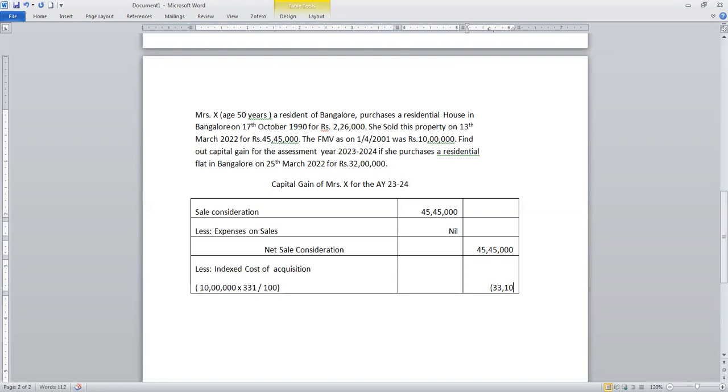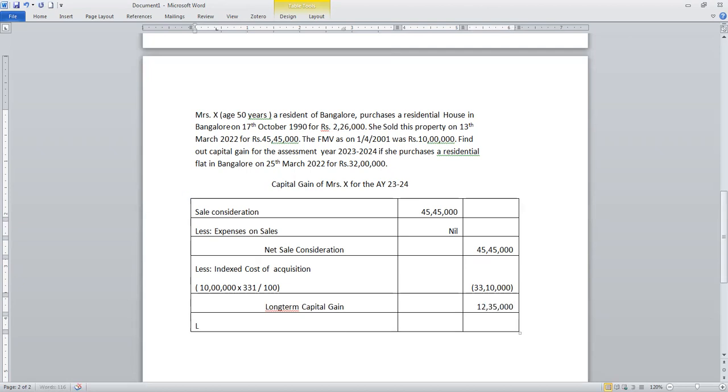Now I'm going to deduct this amount. After deducting, generally you would write taxable capital gain, but we are not going to write this because you are eligible to claim the exemption under section 54 for purchase of a new house. So I am going to write this as long-term capital gain. If I deduct, I'm getting 12,35,000.